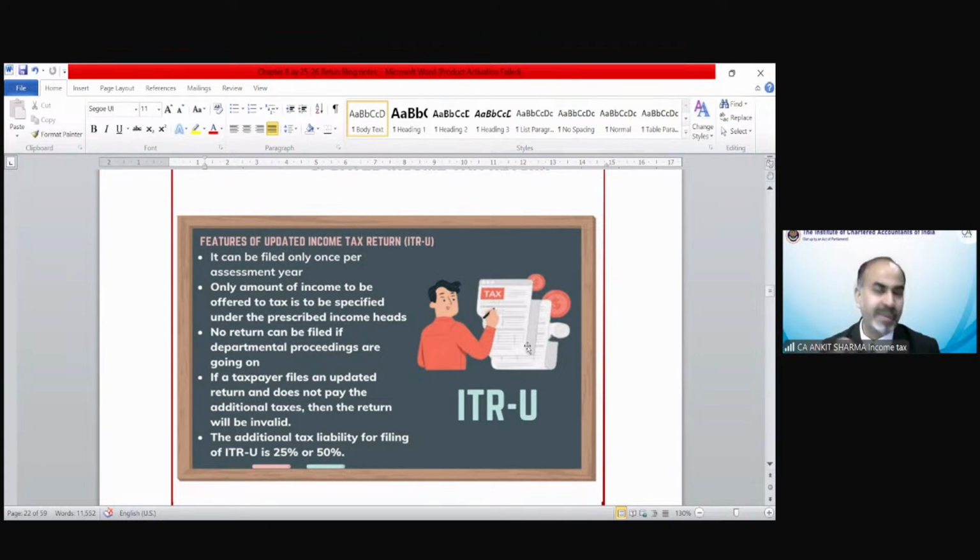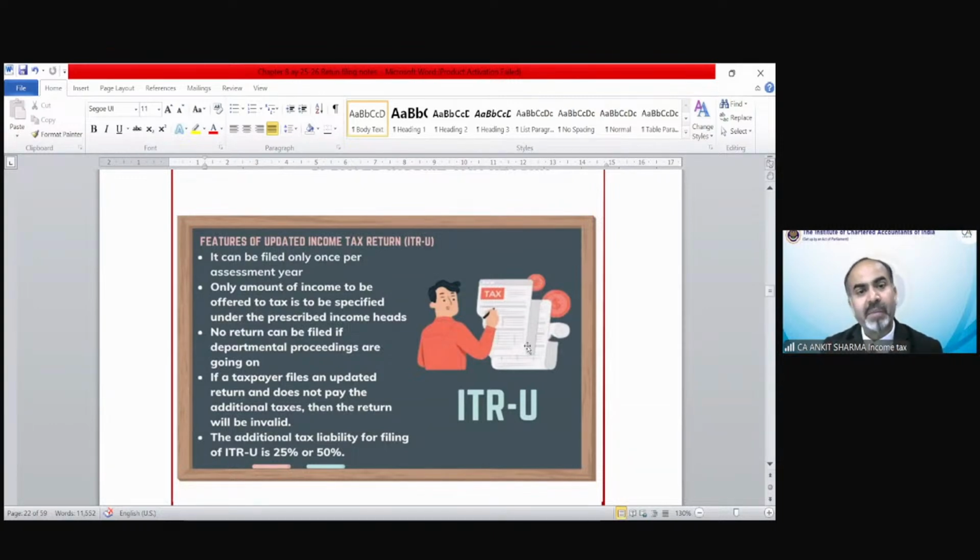But the updated return can only be filed after the last date; you cannot file an updated return before 31st December. You need to file that after the last date. So if you have filed an updated return once, you cannot revise that return again. Only one can be filed. It cannot be filed again for the same assessment year.